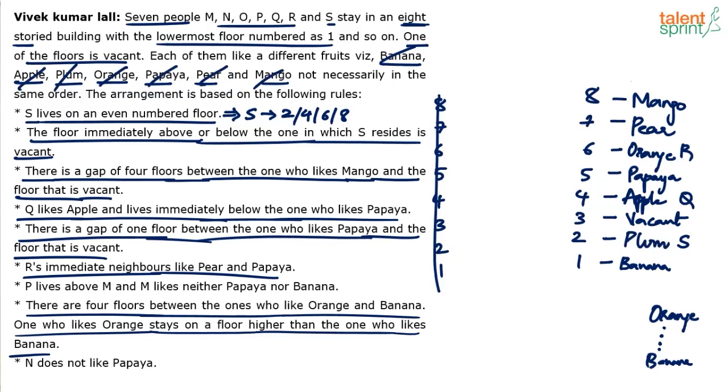Now try to arrange the persons. So S, Q, R have been arranged. Try to do the arrangement for other persons. There are 4 more persons, right? One floor is vacant anyway. Nobody will come here. But other floors. So what are the points that we did not read? P lives above M. And M likes neither papaya nor banana.